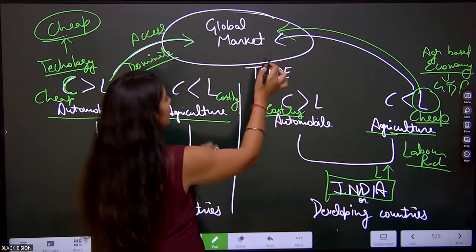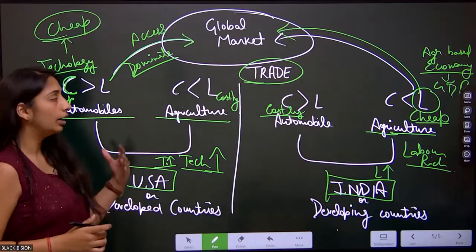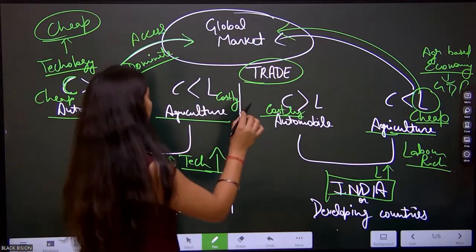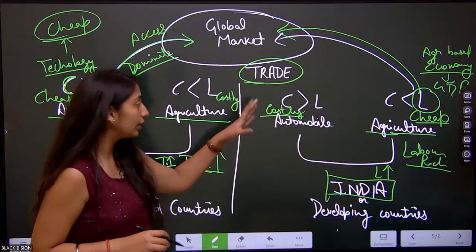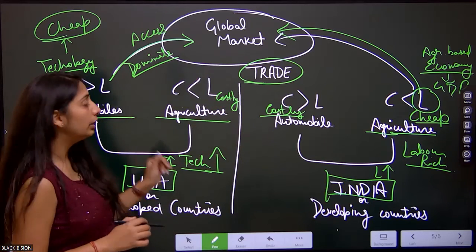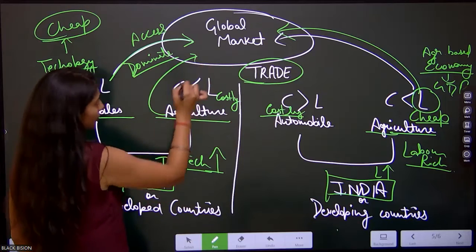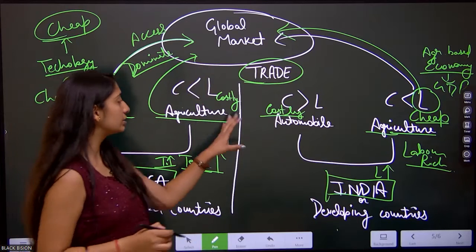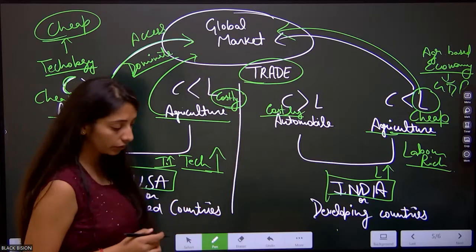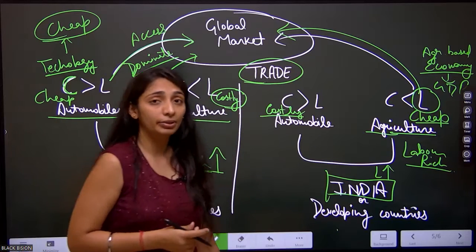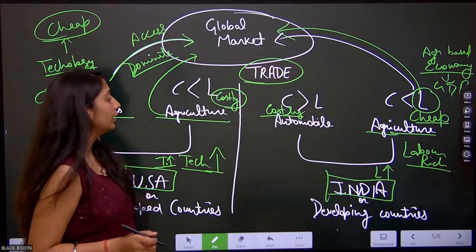So what is this? It is trade. Trade is happening here, but suppose USA says, okay, I am dominating the global market with automobiles, but I also want my presence through agriculture. But in agriculture, they have costly labor. Why is their labor costly? Because they have a low population.